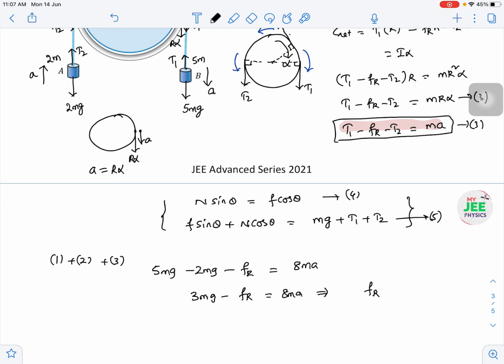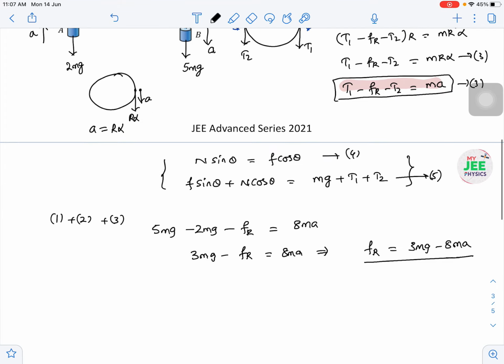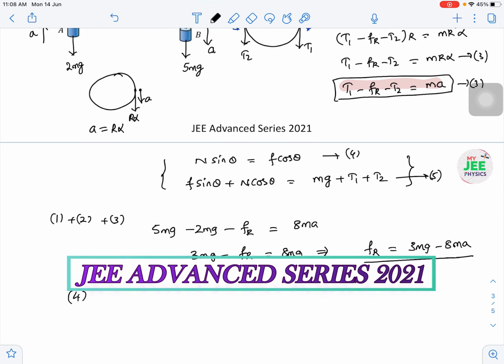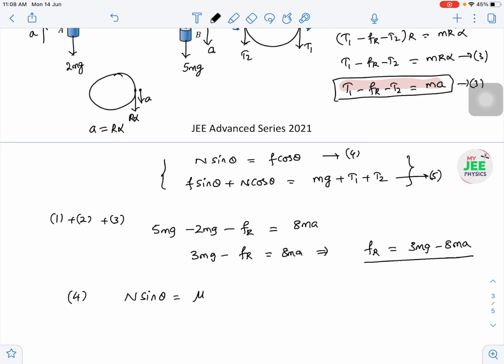So now I am talking about purely the Fr value. What is the Fr value? I will get 3 mg minus 8 MA. Let us see this Fr use later, so we are keeping it aside. Now I am taking the fourth equation. If I go with the fourth equation, N sin theta is equal to Fl, I can write mu into N cos theta. Then N and N cancel out, then the mu value will become tan theta. Okay? So this also we are going to use.